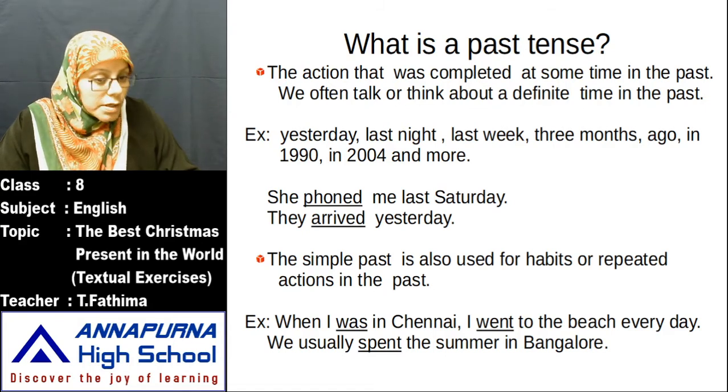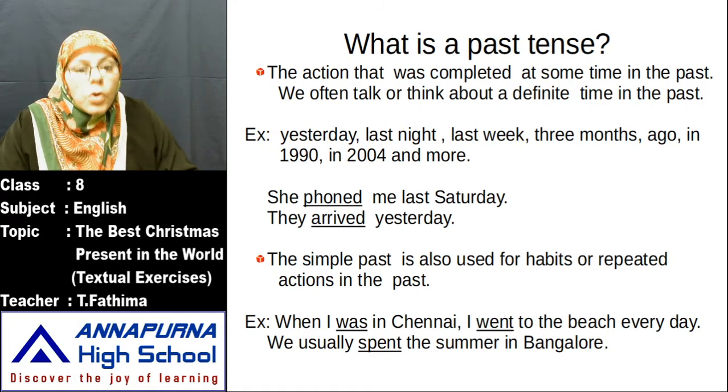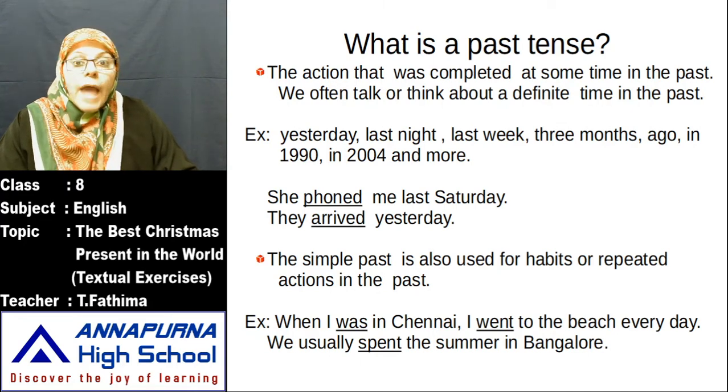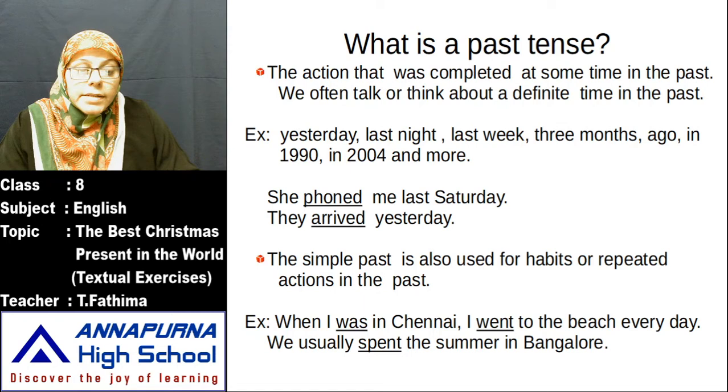Okay, you understood this? Next, the simple past tense is also used for habits or repeated actions in the past. See here, whatever actions are completed in the past, that is called simple past tense. Then next, what he's saying, used for habits also.